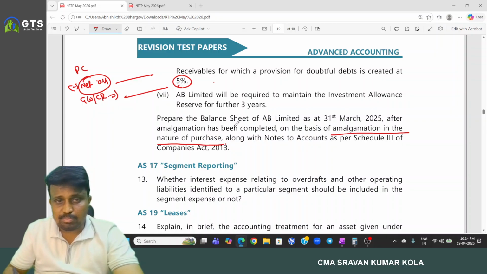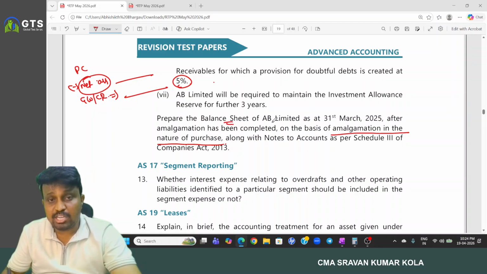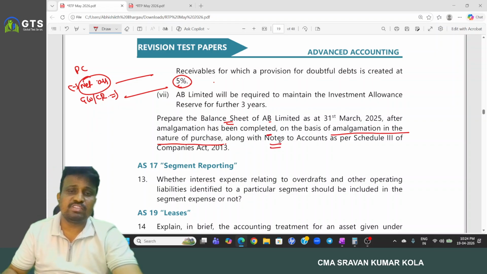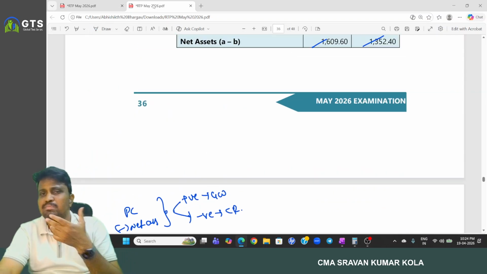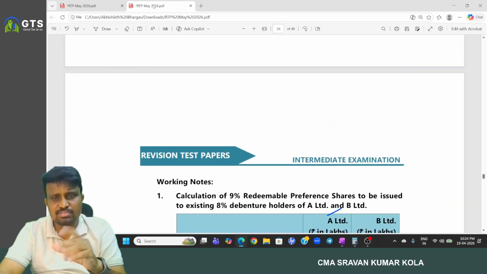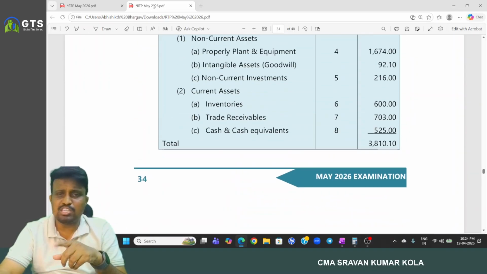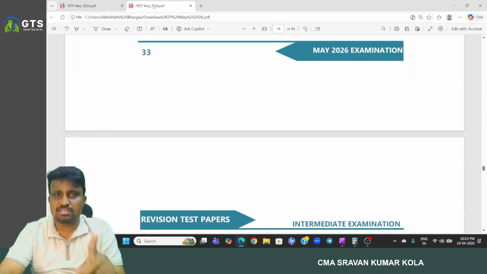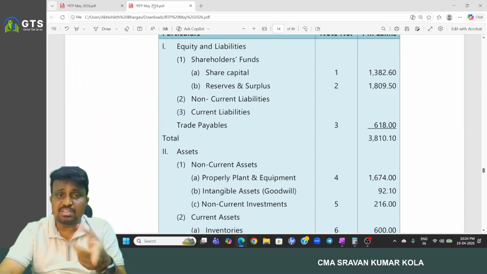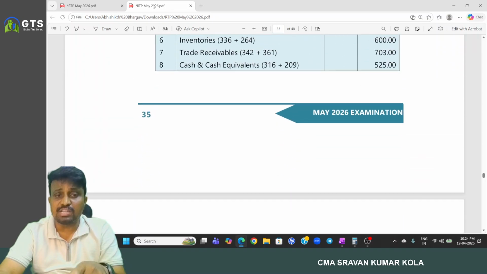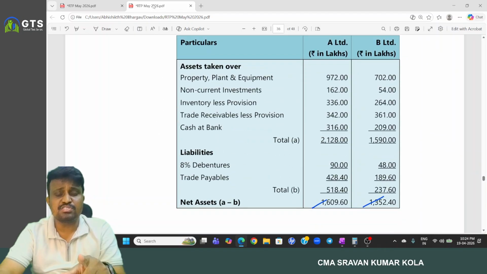Okay. And prepare the balance sheet of AB Limited after amalgamation has been completed. We also have to prepare notes to accounts, and just prepare the balance sheet on a line by line basis. The most important point in case of amalgamation is, first, what is the PC, and PC is compared with what? Net assets. And the second one, the calculation of net assets.